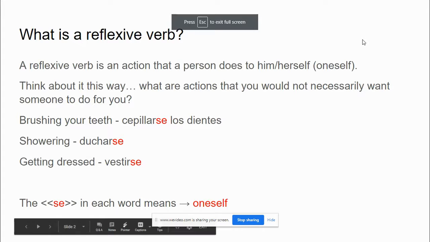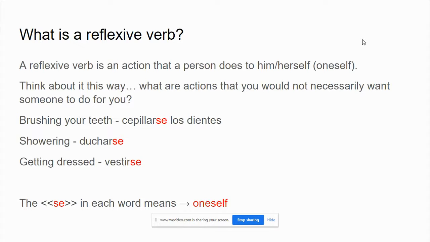So what is a reflexive verb? A reflexive verb is an action that a person does to him or herself, or one's self, if you will. Think about it this way. What are actions that you would not necessarily want someone to do for you? Brushing your teeth, for example, is one thing that would be very awkward if somebody else did it for you.